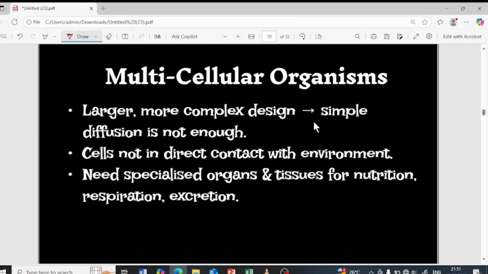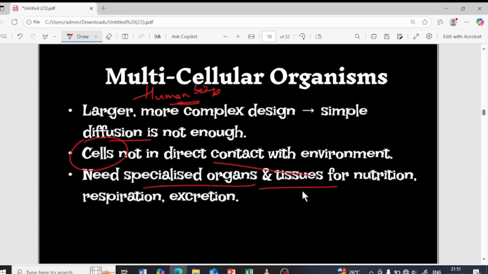What about multicellular organisms then? Multicellular organisms are basically we human beings. We have several cells, several tissues, several organs to perform different functions. Since we have a larger body and a complex design, simple diffusion is not enough. Also our cells are not directly in contact with the environment, right? That's why we need specialized organs and specialized tissues to perform the different functions, be it nutrition, respiration or excretion. Clear? Yes.